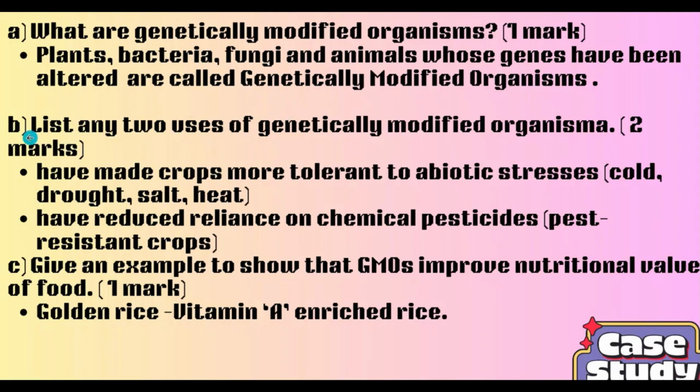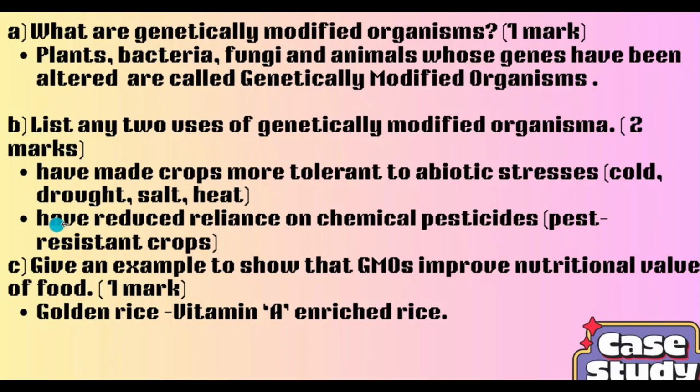B part of question, list any 2 uses of genetically modified organisms. One use is genetically modified organisms have made crops more tolerant to abiotic stresses like cold, drought, salt, heat.